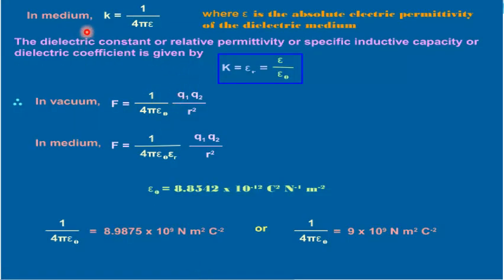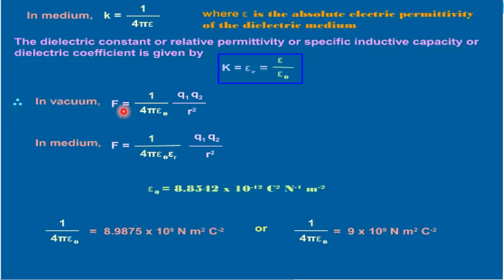In a medium, K can be represented as K is equal to 1 upon 4 pi epsilon, where epsilon is the absolute electric permittivity of the dielectric medium. The dielectric constant or relative permittivity or specific inductive capacity or dielectric coefficient is given by K is equal to epsilon R is equal to epsilon upon epsilon naught.